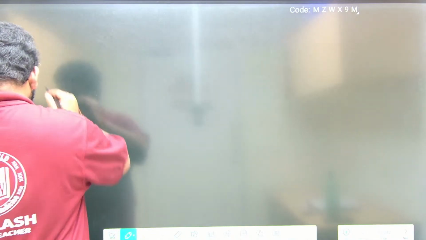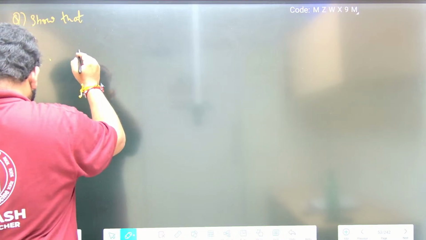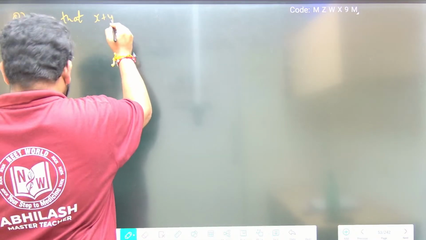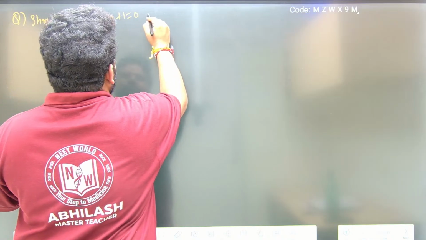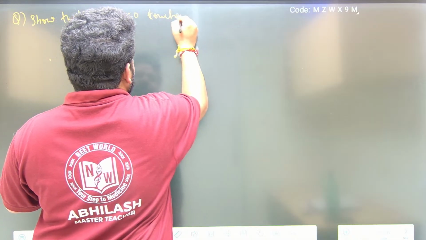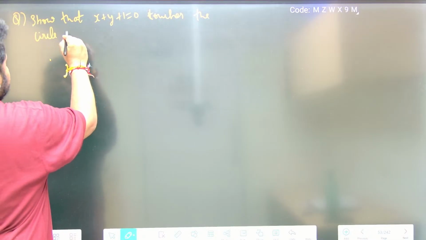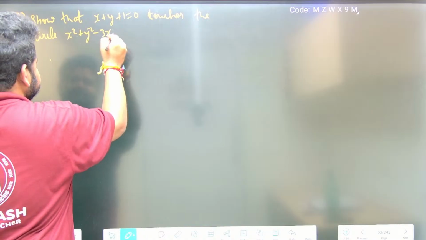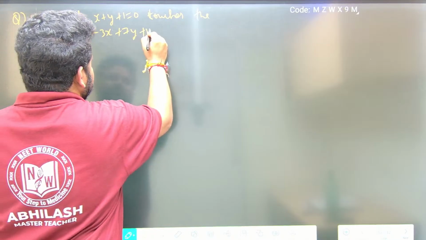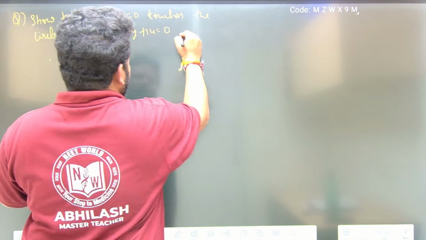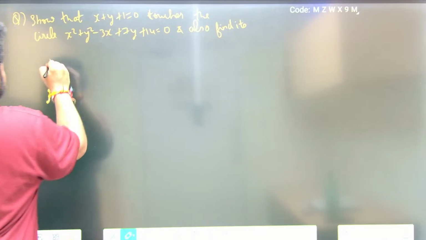Now this question is important. So see here, show that x plus y plus 1 is equal to 0 touches the circle. What is the circle equation? x square plus y square minus 3x plus 7y plus 14 is equal to 0, and also find its point of contact. This is what they are asking.